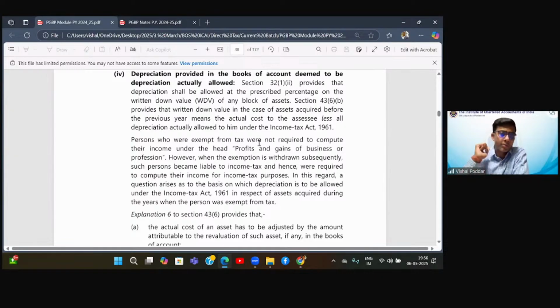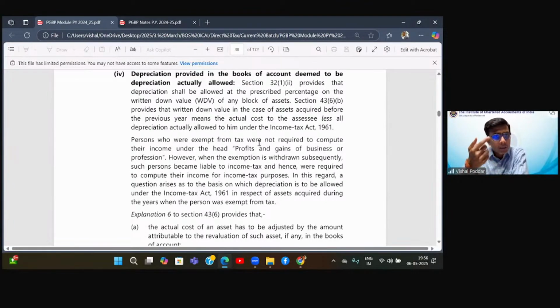From this year, your income is made taxable. Now, till the time you were exempt, there was no need to compute depreciation or any of the workings because your entire income was exempt. So you did not do any working. After, let us say, 7 years, now the business is made taxable because the exemption is withdrawn. So from this year, your income is coming in the taxable category.